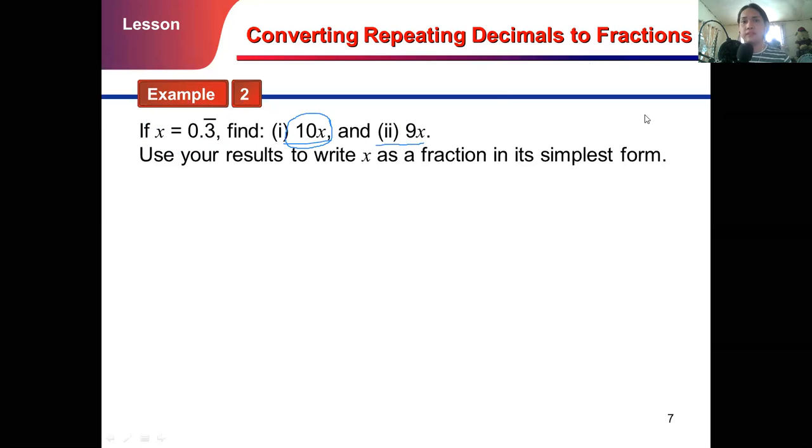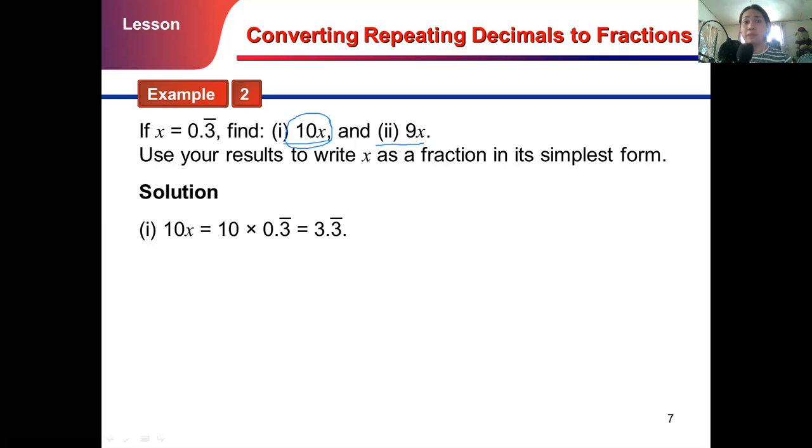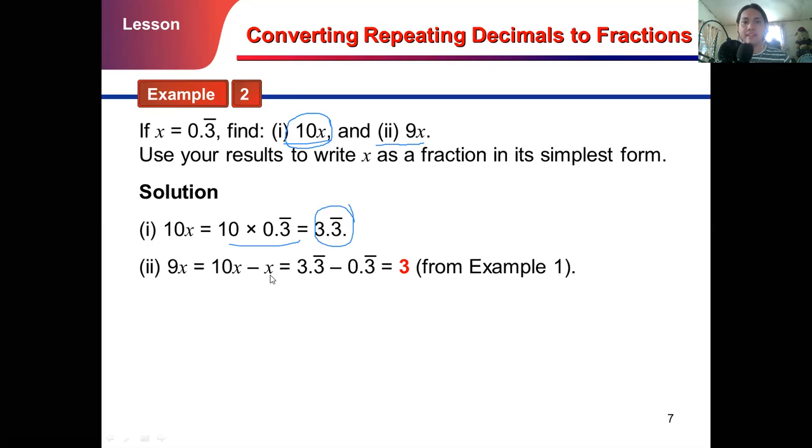So use your results to write x as a fraction in its simplest form. So let's have this one. If we have 10x, we all know that x represents your decimal number, correct? What I mean is the repeating decimal. So 0.3 repeating, multiply it by 10, and that gives you 3.3 repeating. That is your 10x. To find your 9x, of course, you will just subtract 10x minus x to get your 9x.